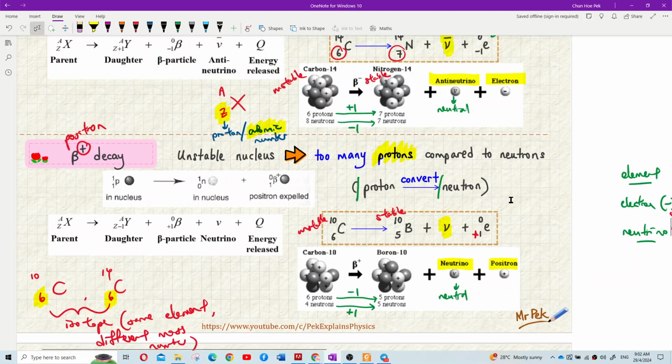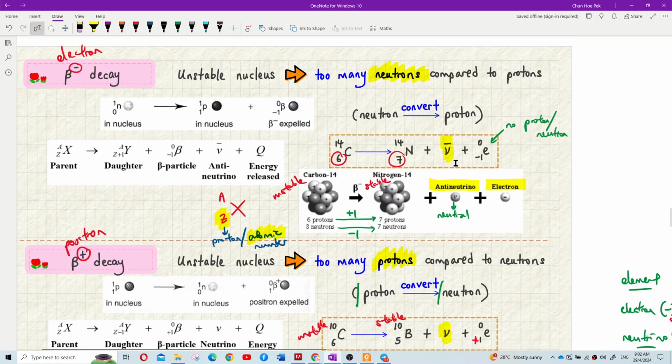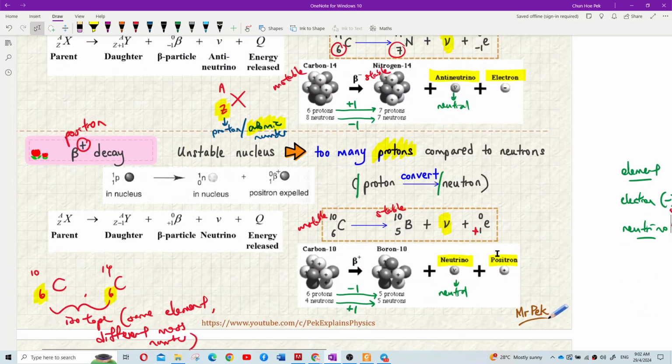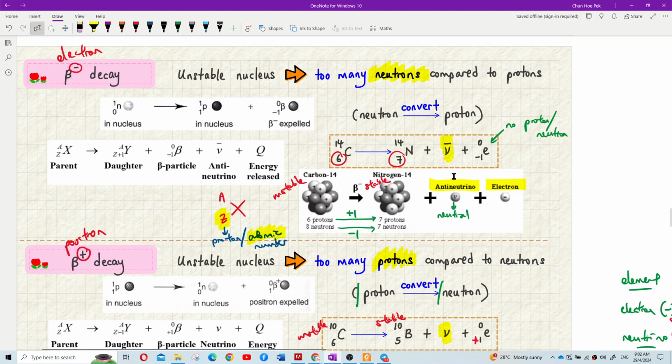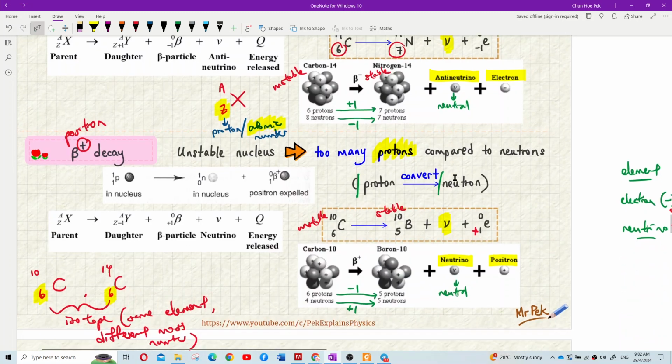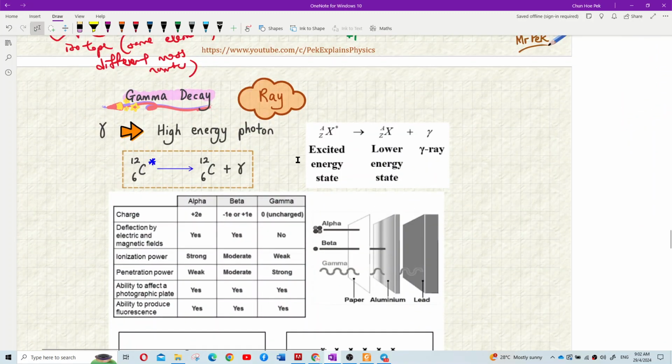Okay, and remember when emit positron, it always come with neutrino. Kalau electron always come with, tadi positron come with neutrino. Kalau electron come with anti-neutrino. Okay, now selesai. Now look at gamma decay. Gamma decay is called ray. It's not called particle. Yeah.